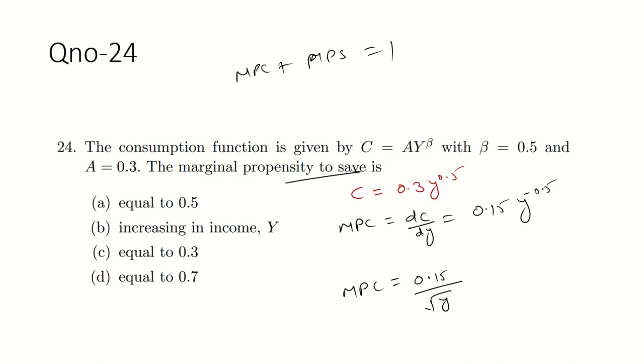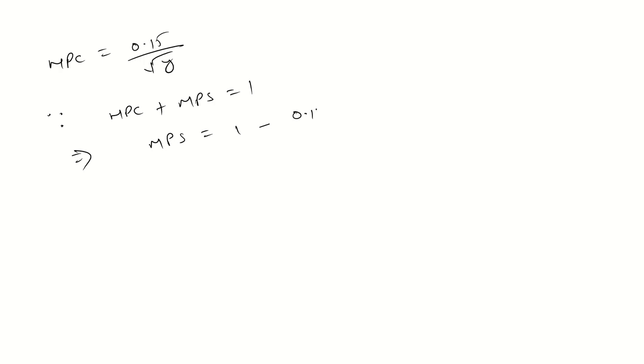MPC is 0.15 by root y, and since MPC plus MPS equals 1, MPS is equal to 1 minus 0.15 by root y.